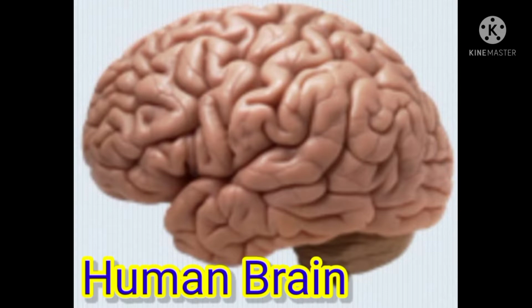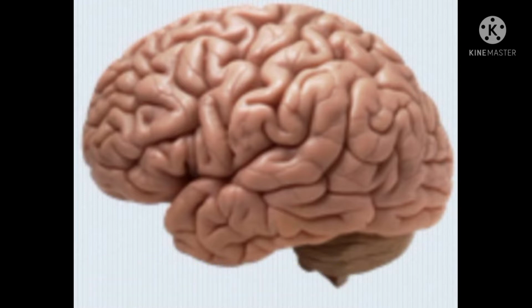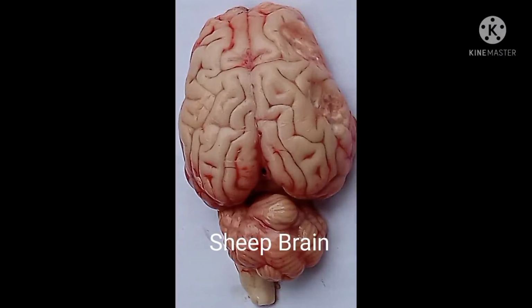The human brain is known as the most powerful computer. It has allowed us to invent the wheel, build the pyramids, and land on the moon. The brain weighs approximately 2% of our body weight, but it uses 20% of the whole body's energy. All mammalian brains are equal in structure. The sheep brain and human brain are very similar in structure. The human brain is rounded, whereas the sheep brain is elongated.